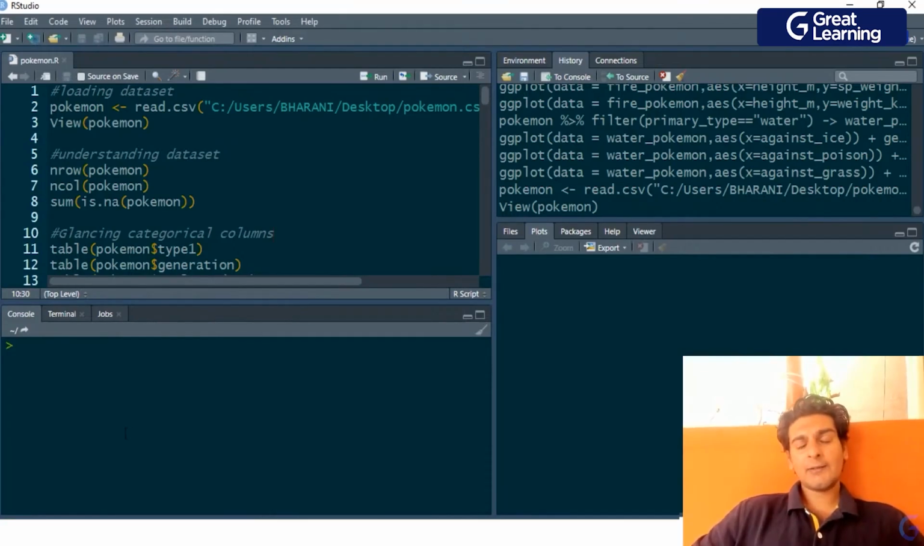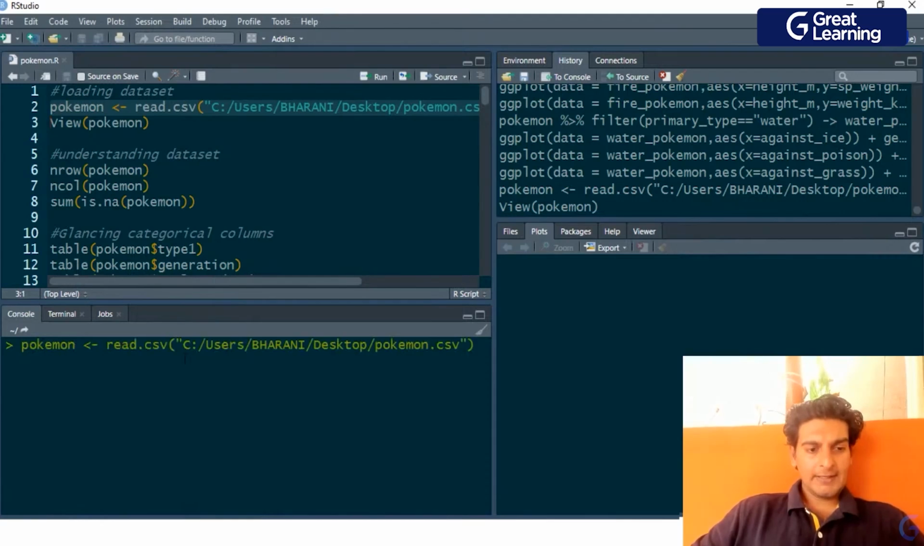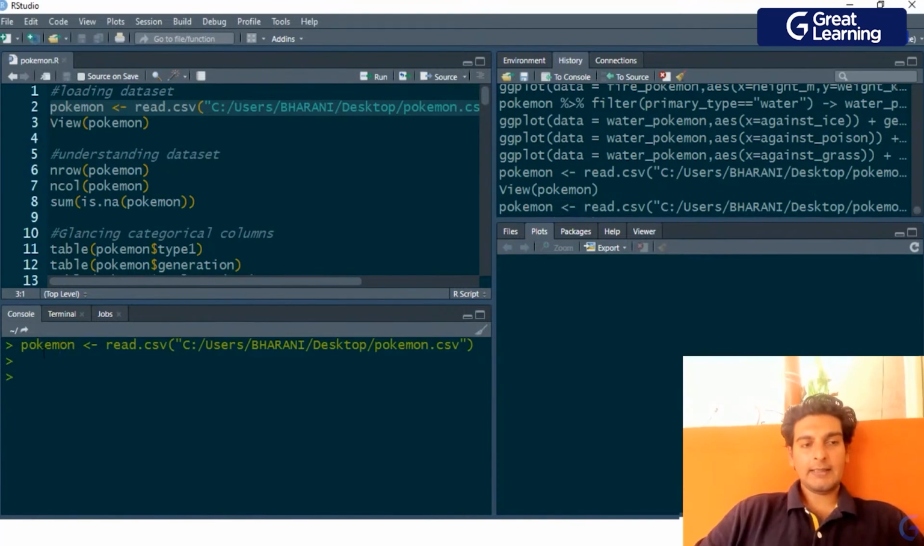Now our first task would be to load this dataset, and to load this dataset in R, we have a function called read.csv. Now I'll just go ahead and use this command over here. I'll paste this, and with the help of this read.csv, I am loading the pokemon.csv file. This is the entire path. So basically inside this function, I am giving the path of this file, and I am storing this in a new object called Pokemon, and let me just hit enter.